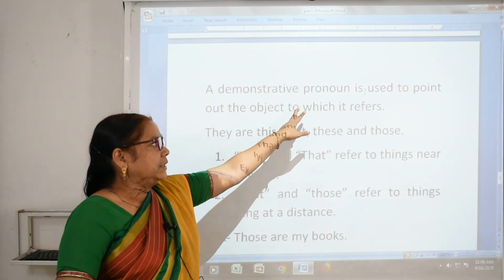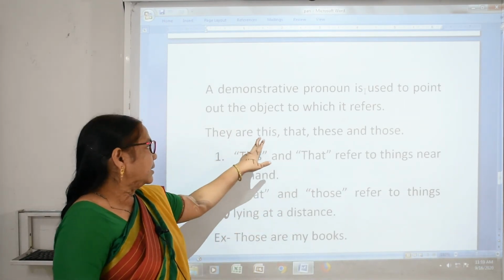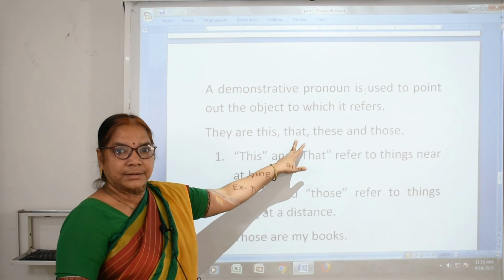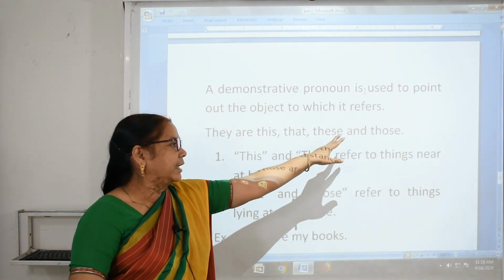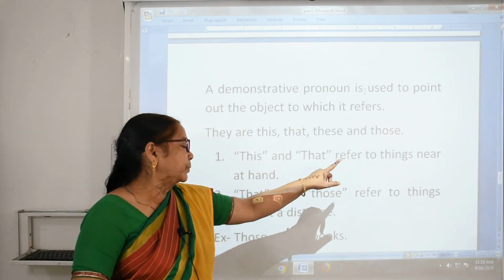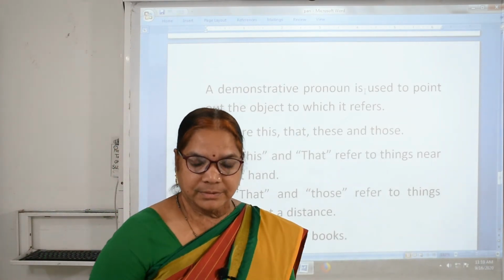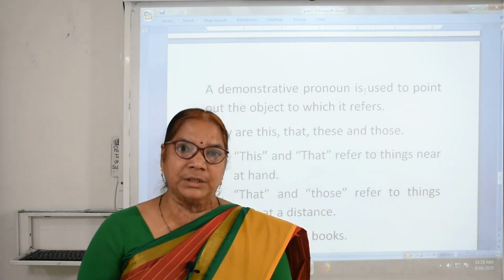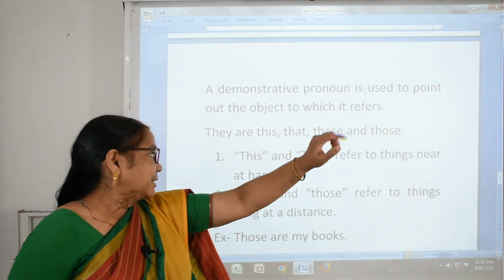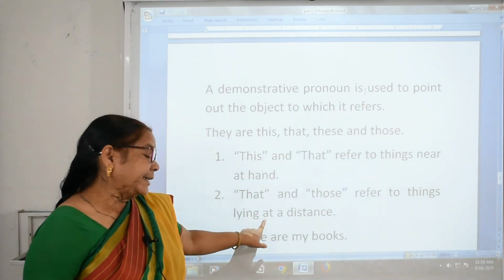A demonstrative pronoun is used to point out the object to which it refers. This, that, these and those. This is my bed. Now see here, this and that refer to things near at hand. I will say this is my purse, this is my kerchief. This means which is close to me. Now the window, the fan is far from me. I will say that and those, which is lying at a distance.